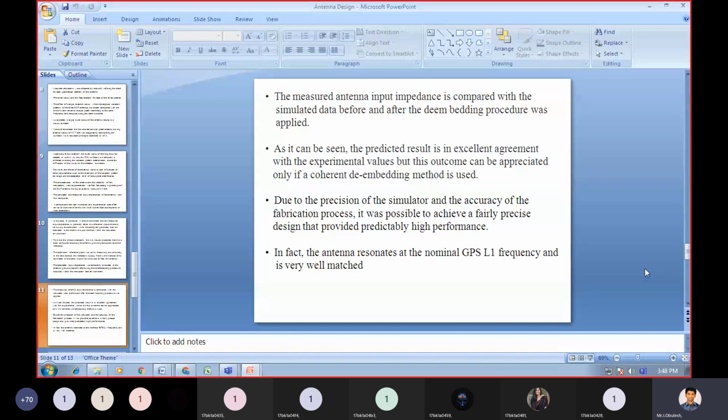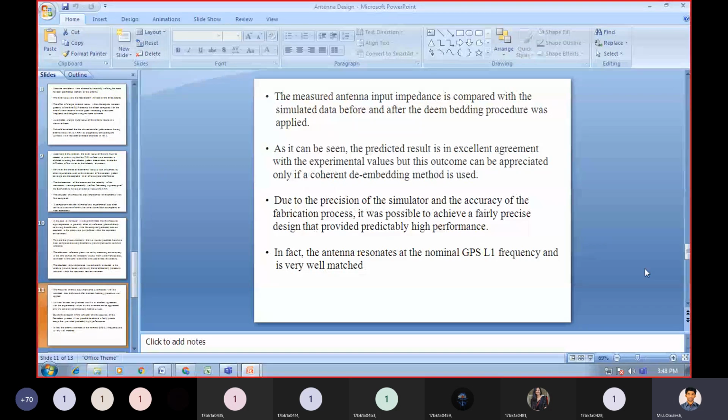As it can be seen, the predicted result is in excellent agreement with the experimental values, but this outcome can be appreciated only if a coherent de-embedding method is used.